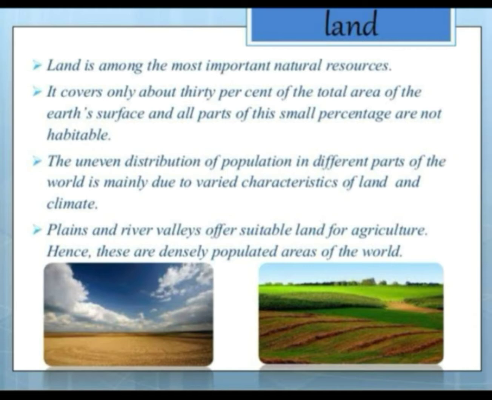The next one is the plains and river valleys, which offer suitable land for agriculture. The densely populated areas of the world have agriculture as their main work, right? So this all happened because of land.